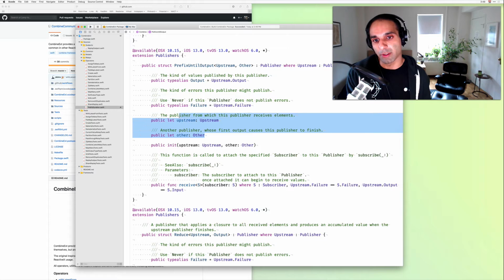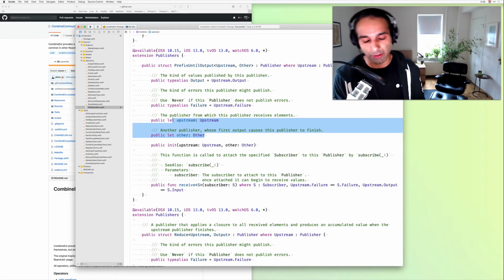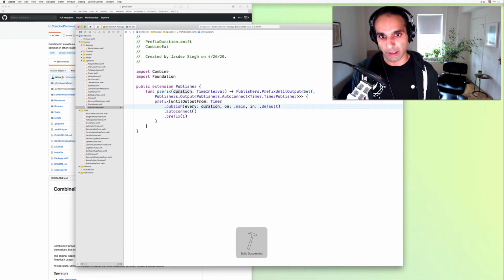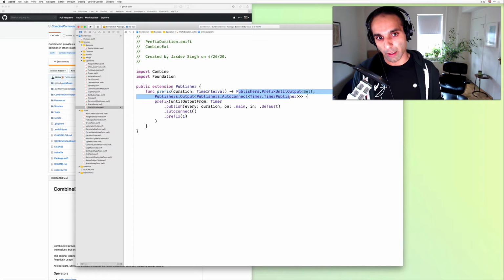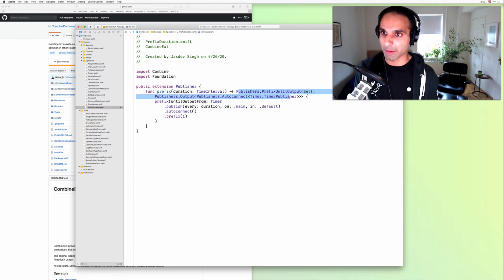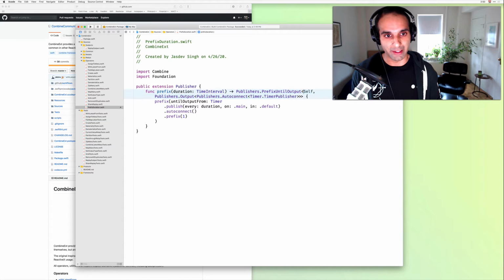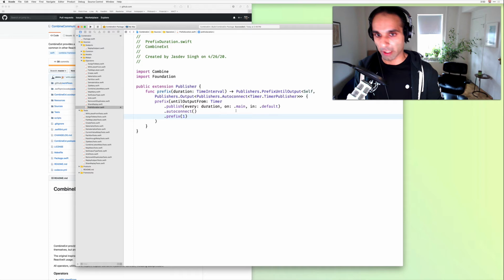So if any consumer was leaning on these details, they'd be sidestepping the need for the operator in the first place. So by returning the folder type here, even though it does look a little bit more messy, at the end of the day, this is still a publisher, and there's not really anything that a consumer could work with that full type. So the reason I like this, and of course CombineX is an open source community library, so if folks prefer erasing, I'm definitely going to do that. But by giving the folder type back, you allow for fusion to still happen. But by erasing, you're cutting off fusion. And while it is cosmetically nicer than this really gnarly type, again, consumers really aren't going to be able to lean on it anyways.